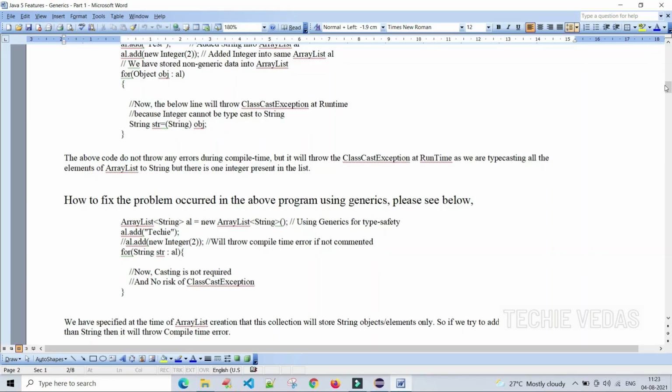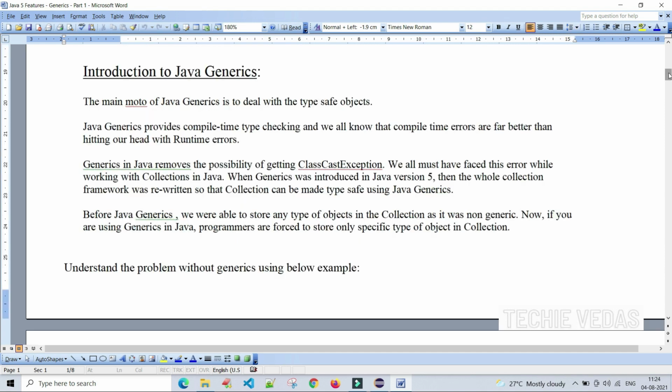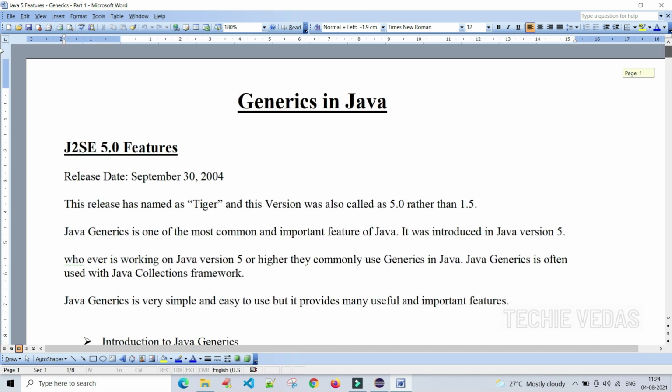In today's session we are going to discuss one of the most important topics ever asked in any interview in any organization. That is a very important concept and you will get many questions on it. That is nothing but generics in Java.